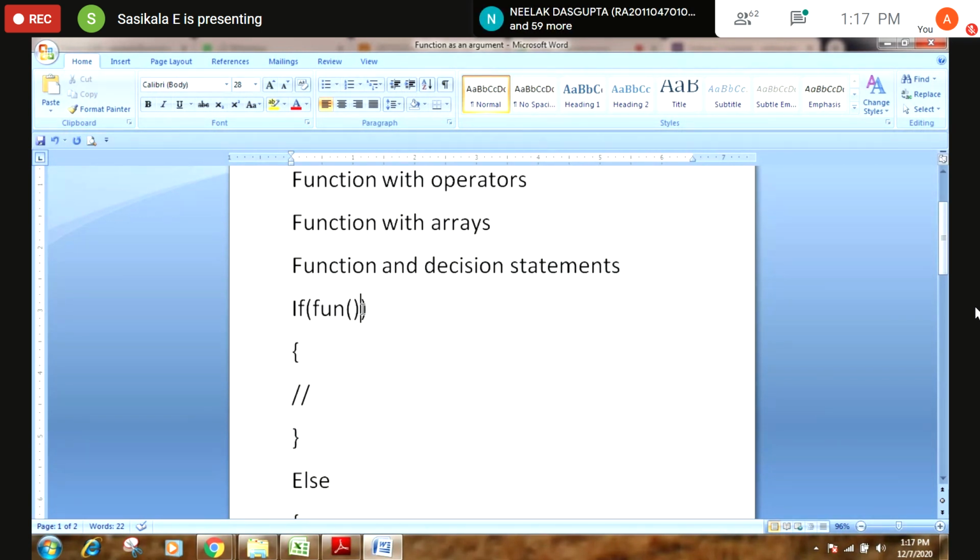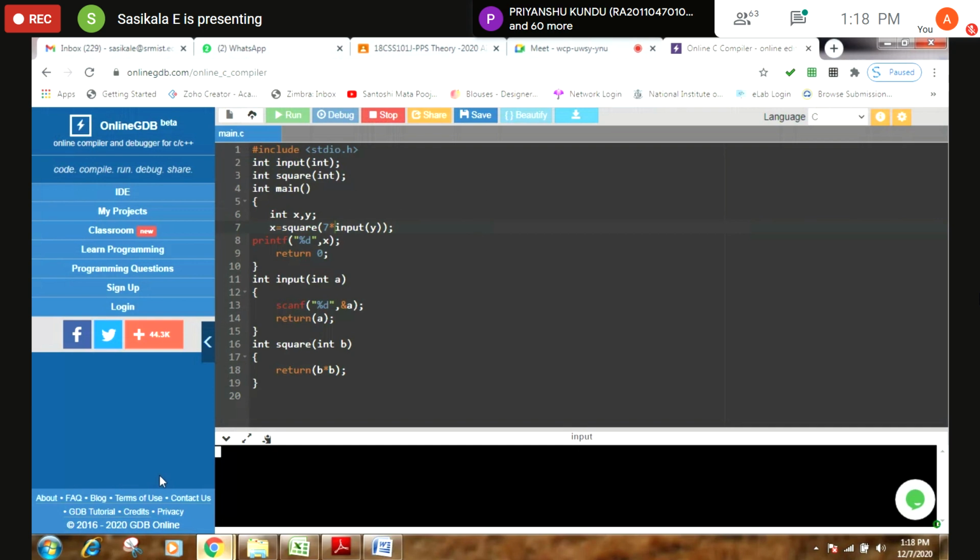If it is a decision making statement alone, the syntax is if, within a bracket a condition, then within the braces the statement, else the else part will get executed. Whereas when you are working with function and decision statement, inside the if, instead of the condition, you replace that with the function statement. Let me explain that with one example.